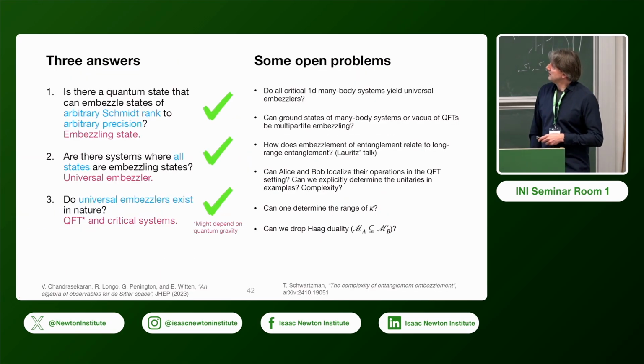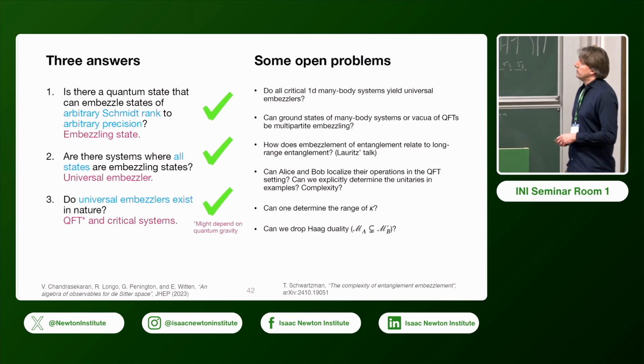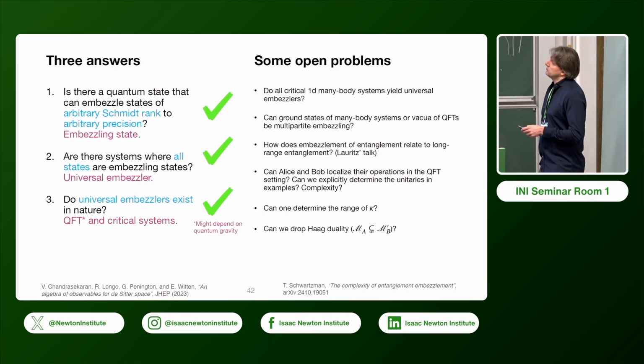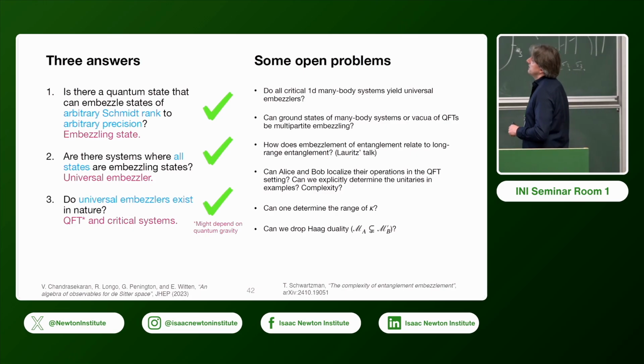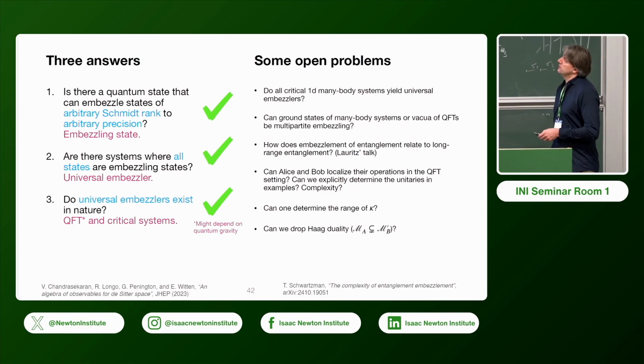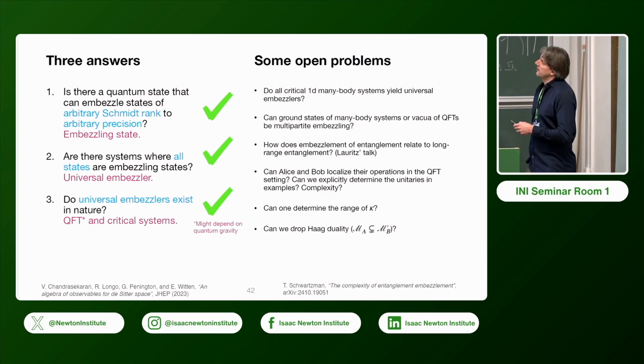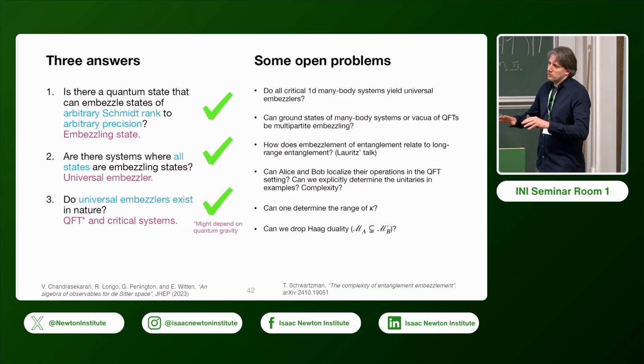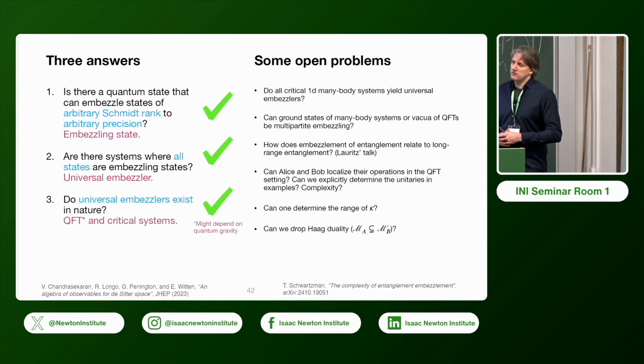Okay. So some open problems which we have at the moment as well, since we have this kind of universal result for 1D fermion chains, at least in the free setting: it would be interesting to understand whether any critical 1D many-body system is actually universal embezzling.